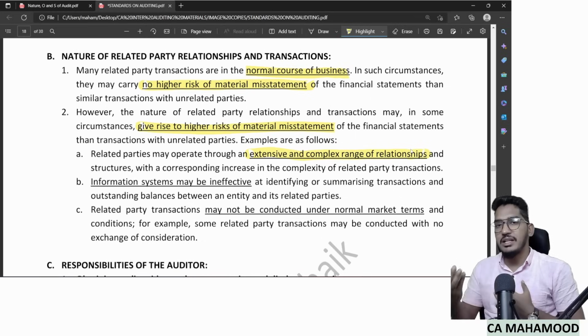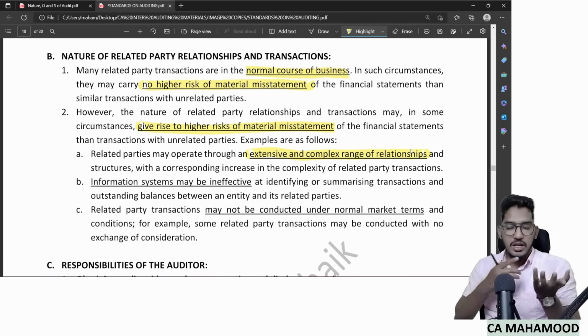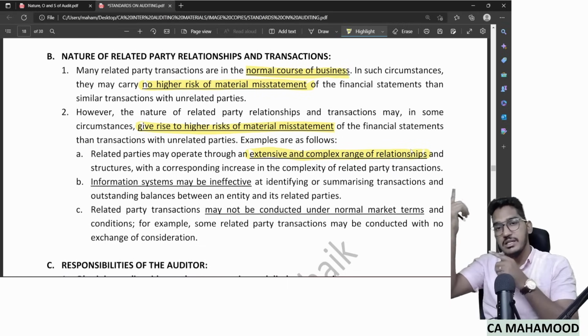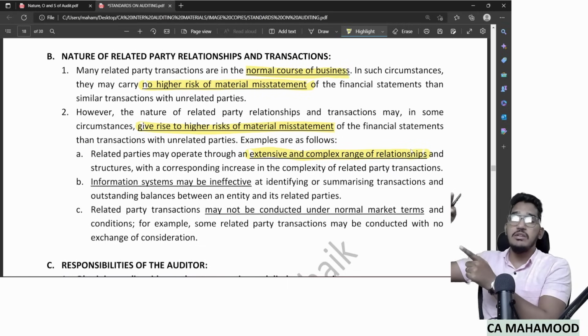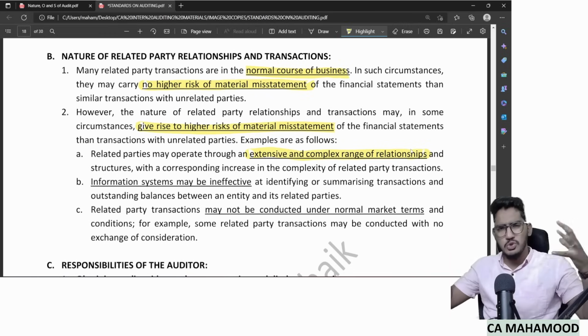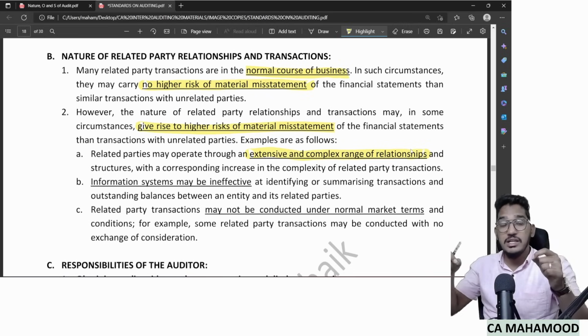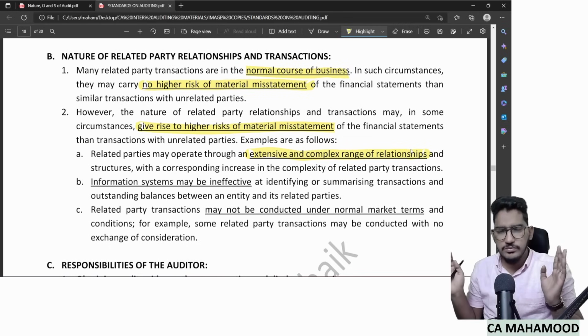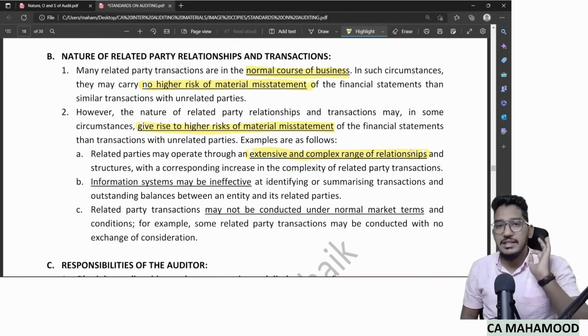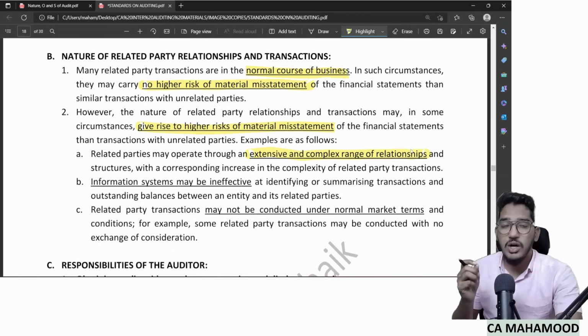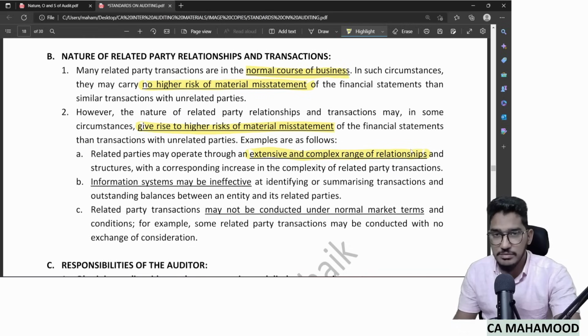See, if the client is having a direct subsidiary, it is easy to identify the related party. But sometimes what will happen is they will create a chain of group companies. One company will create a subsidiary company. That subsidiary will create another subsidiary. That subsidiary will have an associate. That associate will be a partner in some LLP. So many things like this will happen. When there is this long chain of relationship, there is a high risk of material misstatement. When the relationship is straightforward, they carry less risk of material misstatement. On the other hand, when they have a complex chain of relationships, then they carry high risk of material misstatement.